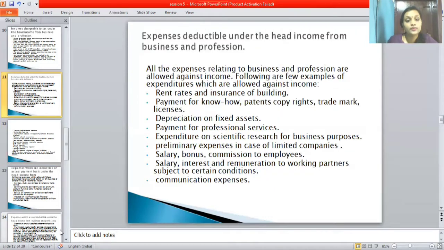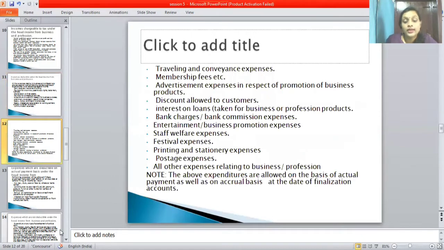Next point is traveling and conveyance expenses, membership fees, etc., and advertisement expenses in respect of promotion of business products. Next one is discount allowed to customers, interest on loan taken for the business or profession, etc. Bank charges, bank commission expenses.